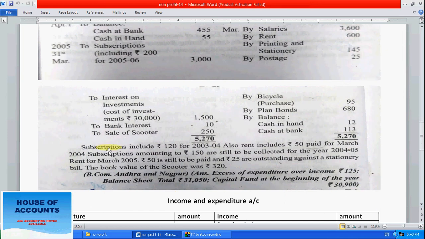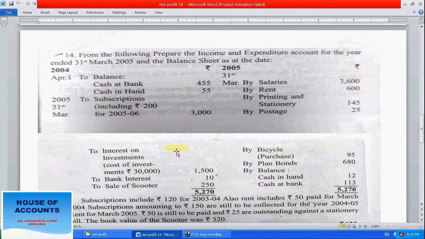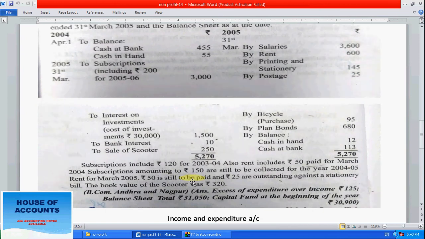Some adjustments are also given. Subscription includes rupees 120 for 2003 to 2004, meaning previous year. Subscription of 120 rupees is already included in this subscription, so it belongs to last year, so we have to deduct it from subscription in the income and expenditure account. Also rent includes 50 paid for March 2004, meaning last year's rent is paid here, so we have to deduct this 50 from rent also.